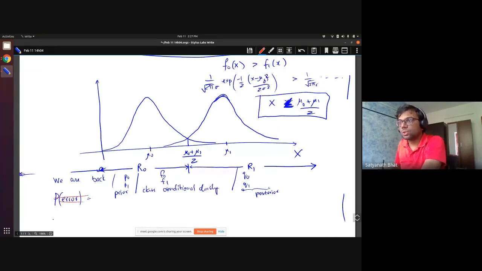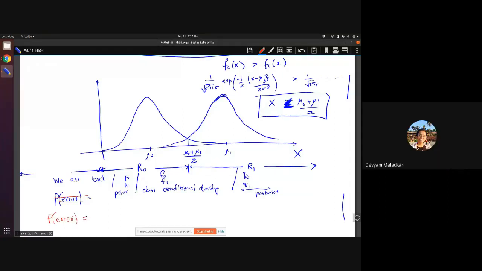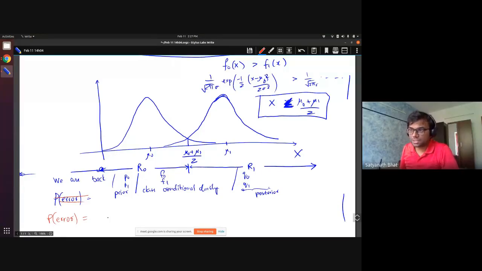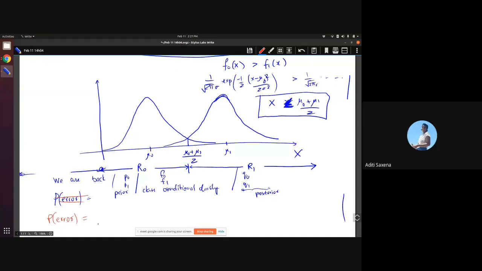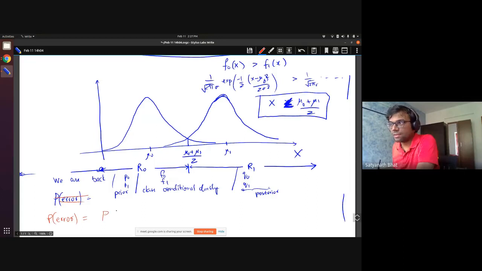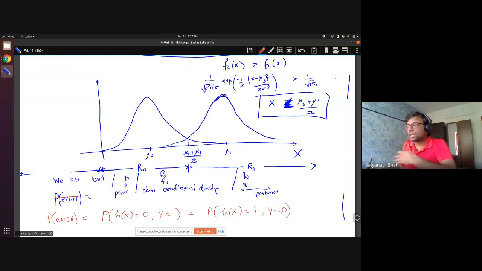How will the errors come for a classifier? What are the types of errors that you have in a classifier? h(x) not equal to y(x) is what it is. But what are the different ways that can manifest? False positives and false negatives. Exactly. Your classifier h(x) says 0, but your y is actually 1, or your h(x) is 1 and your actual class is 0.